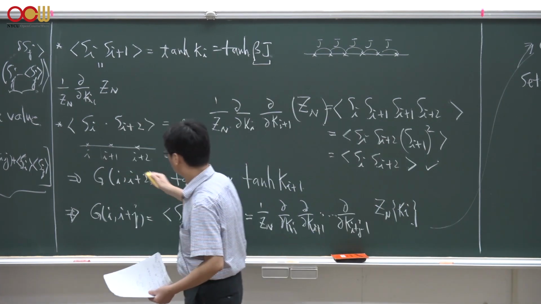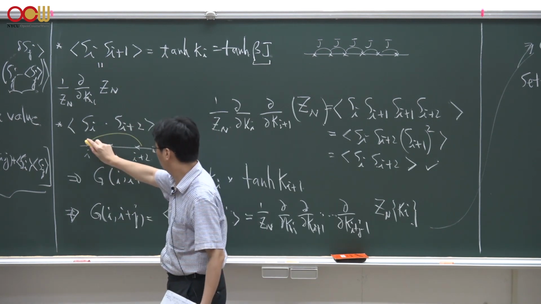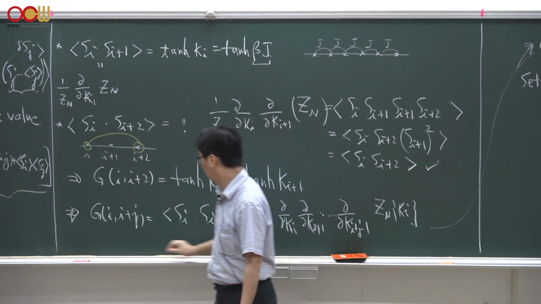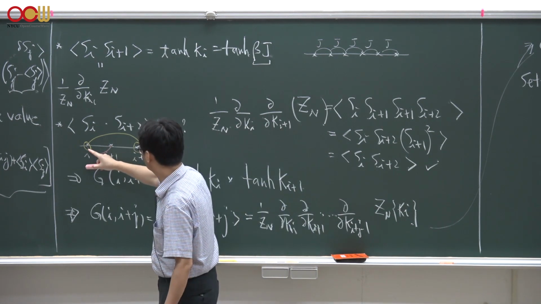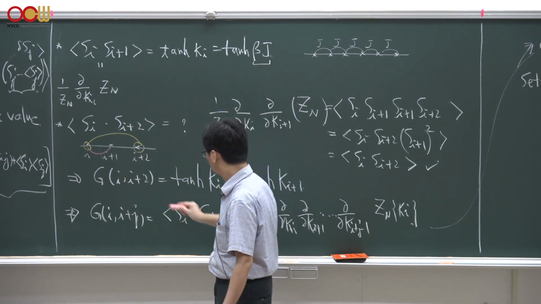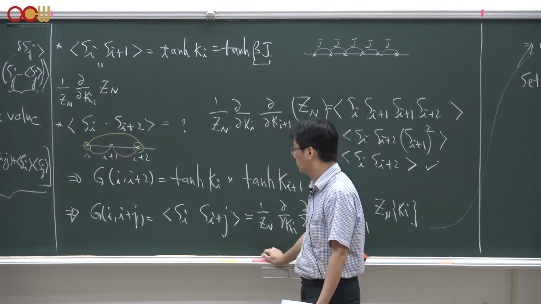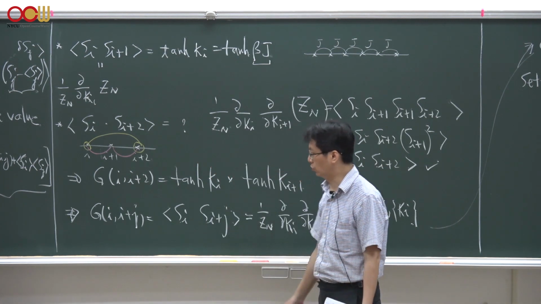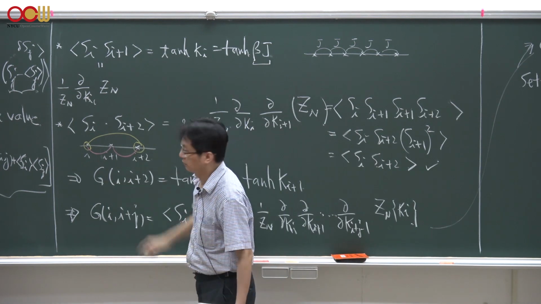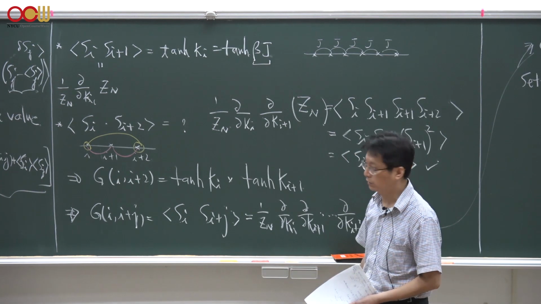We know the spatial correlation of spins on sites i and i plus 1, and also the correlation between spins on sites i plus 1 and i plus 2, so we get the second neighbor spin correlations.